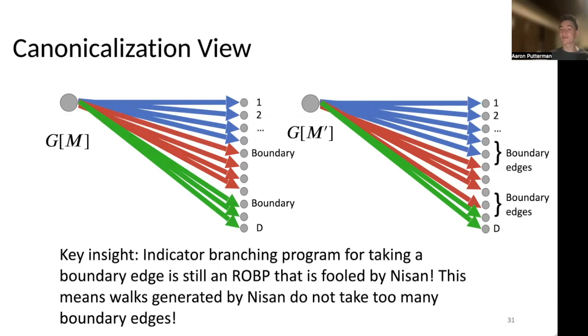And because this is still a read-once branching program, and because these boundary edges are only defined in terms of the boundary vertices, which are defined in terms of M, this is again a read-once branching program which has no dependence on the offline seed H, which means that walks generated by Nissan sub H will still be good, and will never take too many boundary edges because they still fool this class of branching programs.